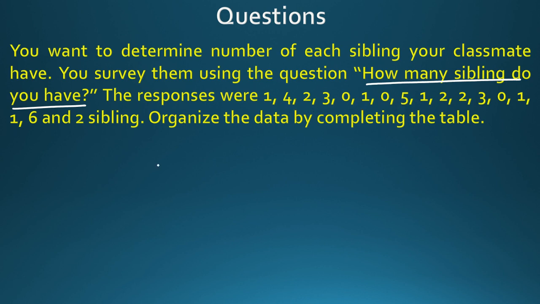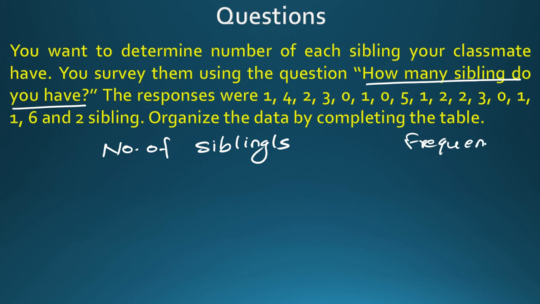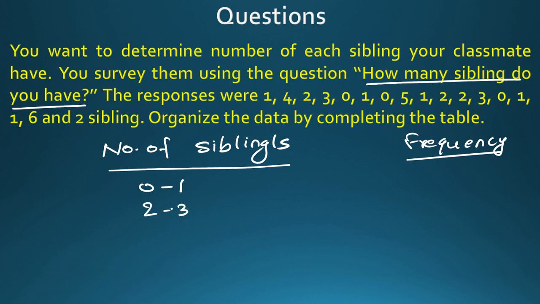So what you can do here, first column you can take number of siblings, and after that you can have frequency. Frequency means how many answers are repeated for that. The number of siblings may be 0 to 1, it can be 2 to 3, and then you can have 4 to 5, and then you can have 6 or more.